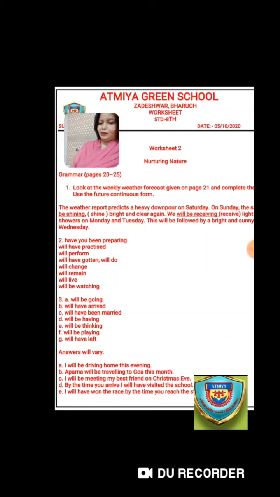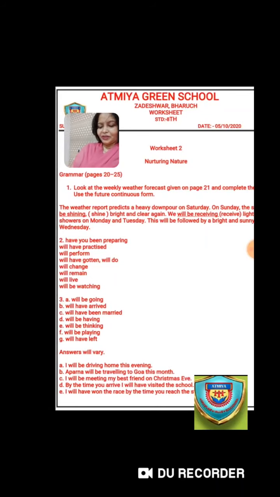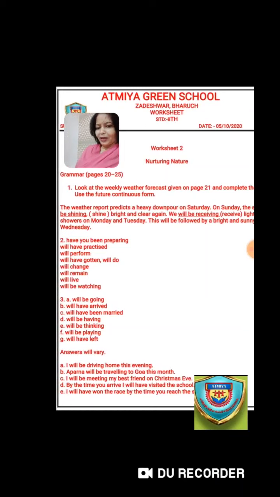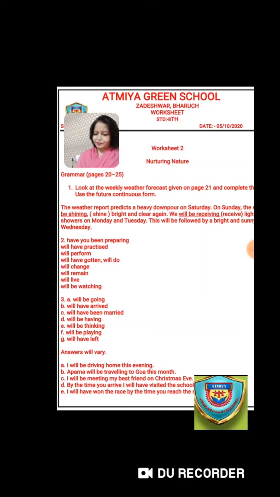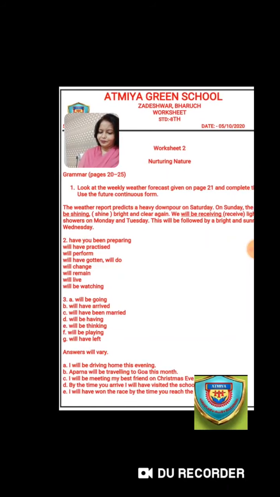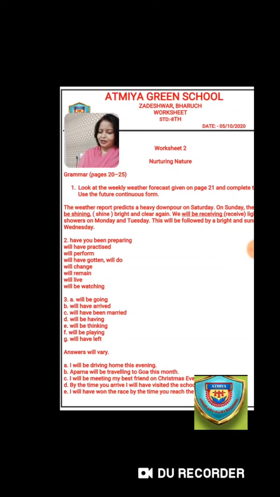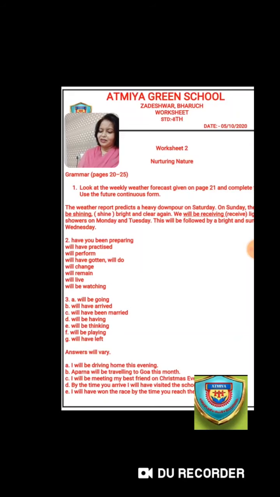So we'll start with the exercise which is given on page number 21. Okay, children, now you have to look at the weekly weather forecast and complete the report. Now use the future continuous form. Now you can see the picture over there. It is the picture of the weather forecast. Now you have to complete the report by using the future continuous form.